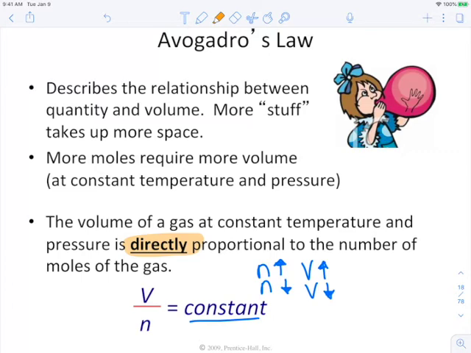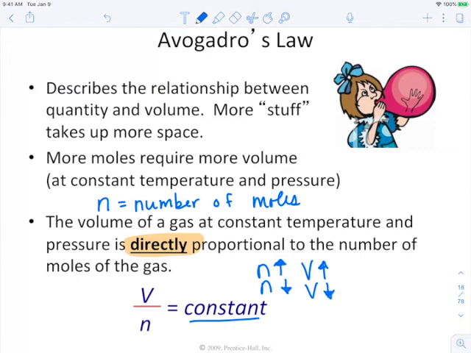Now something weird is that we use N to represent moles. So N officially means the number of moles. And I know that's a little crazy, but remember we have M used for so many other things that we didn't want just one more M in there. So again, N is our number of moles.